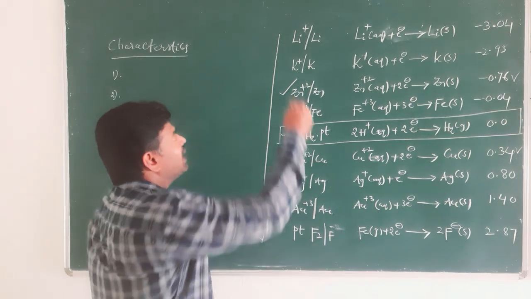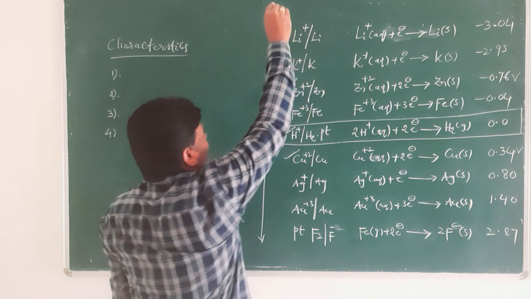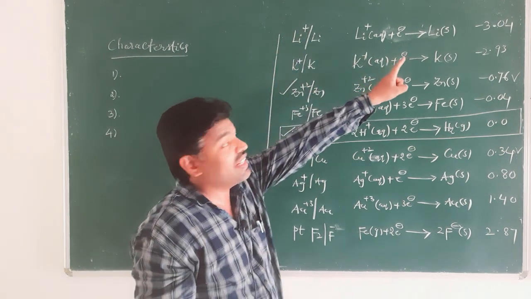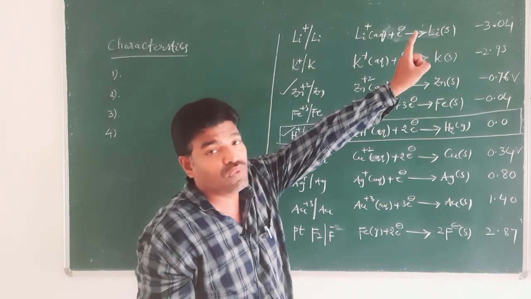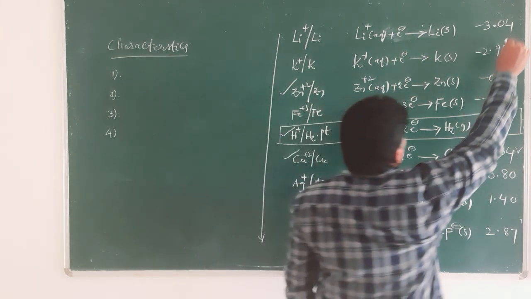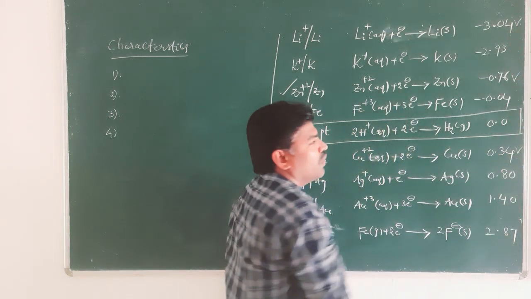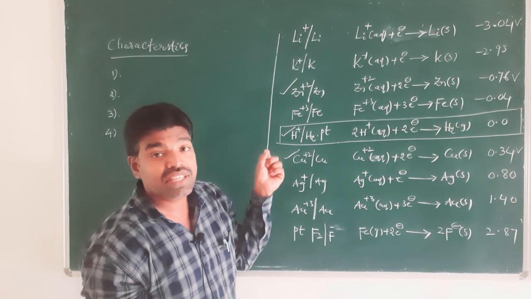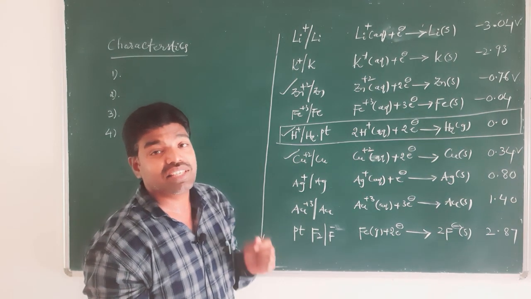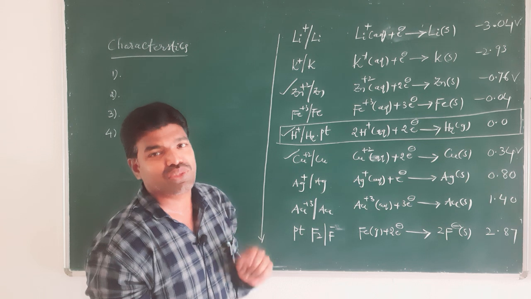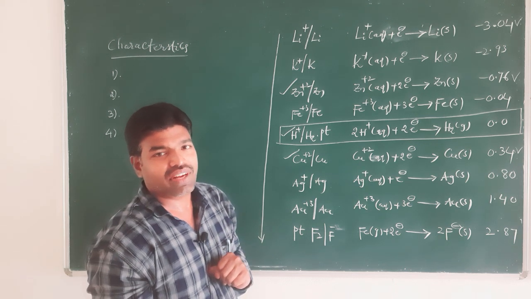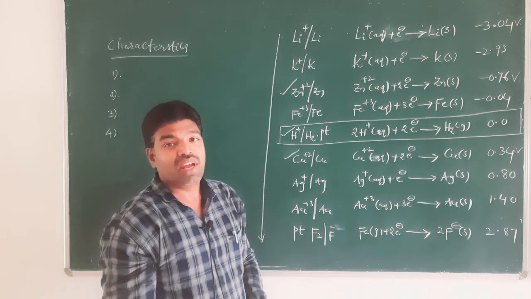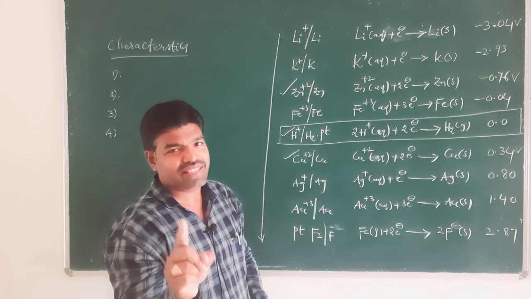For example, lithium has the least reduction potential value, minus 3.04 volts, which is why lithium can act as a strong reducing agent.